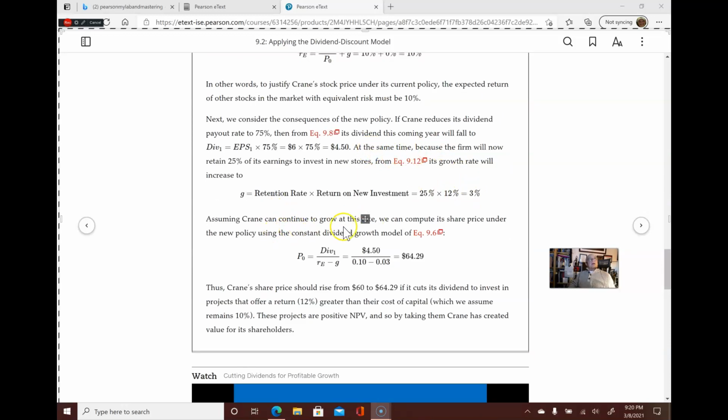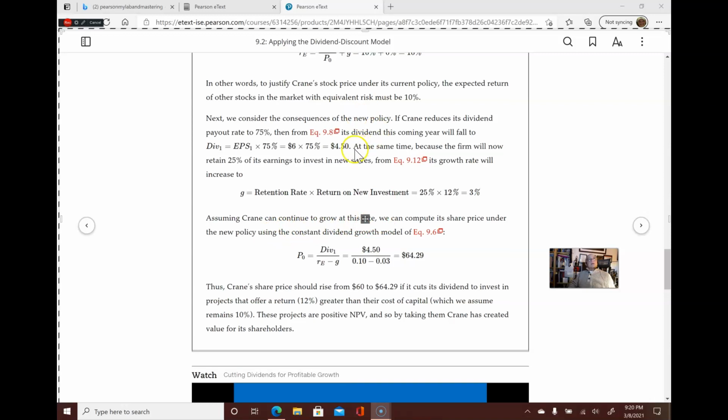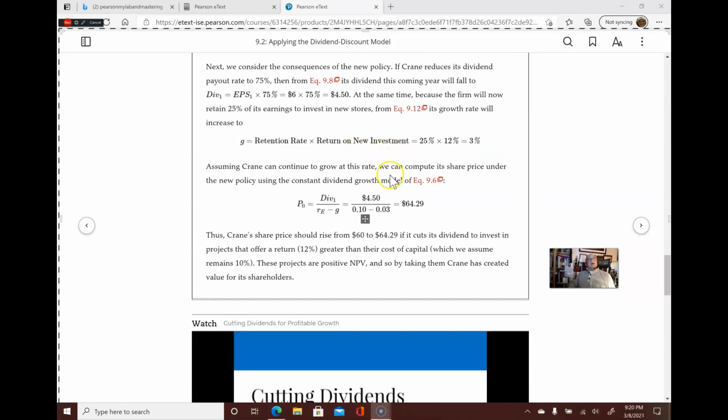Assuming Crane can continue to grow at this rate, we can compute its share price under the new policy using the constant dividend growth model. Here's the dividend, here is the 3% growth rate, and here's the equity cost of capital.